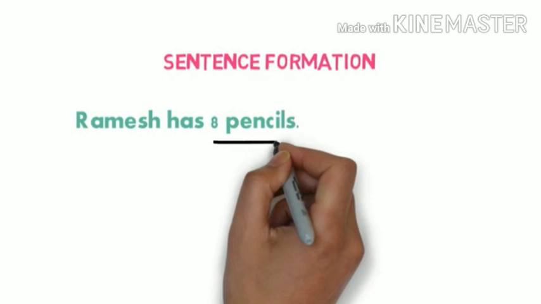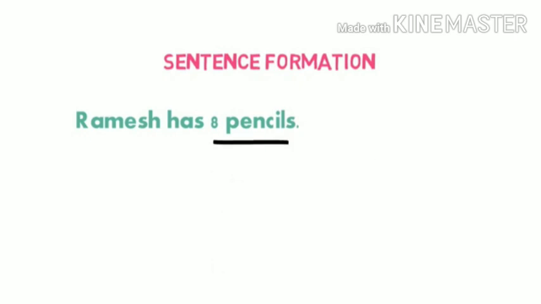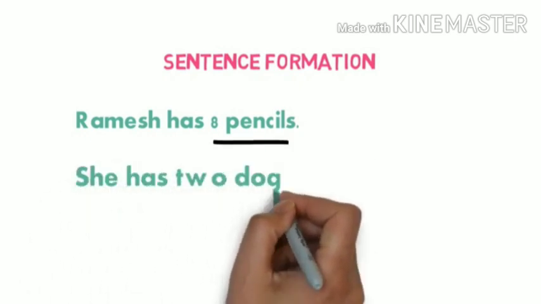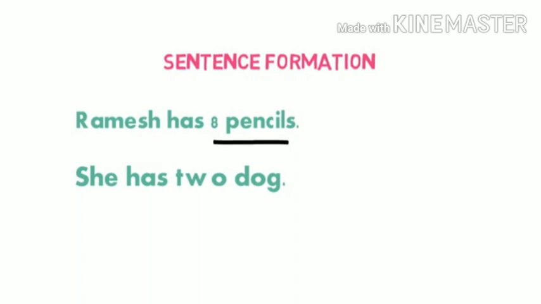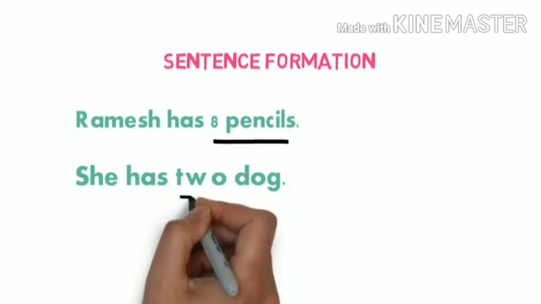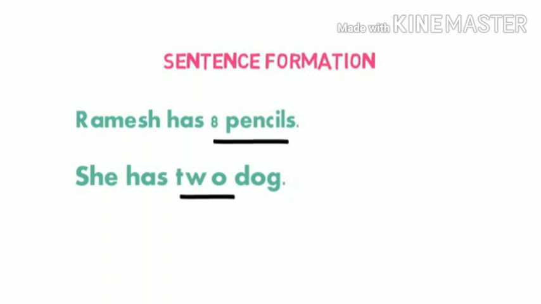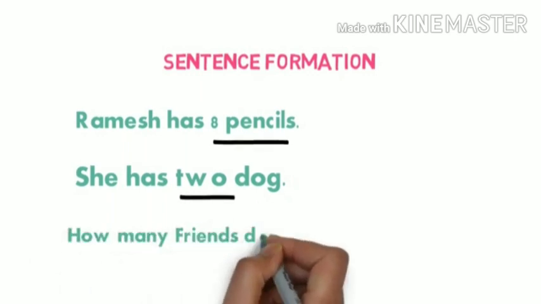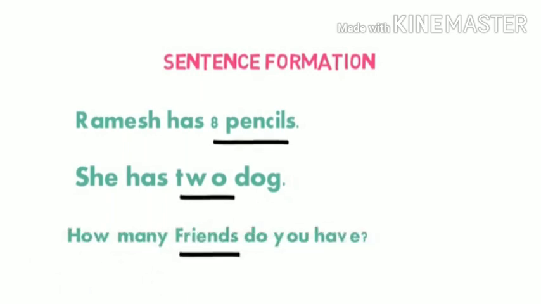Okay. She has 2 dogs. How many dogs? She has 2 dogs. So 2 dogs is a countable noun. How many friends do you have? So friends is a category of countable noun as we can count. Understood? So that's why friend is a category of which noun? Countable noun. Okay. Countable nouns are basically 2 types.